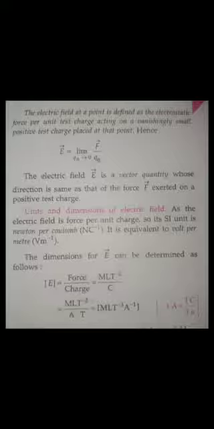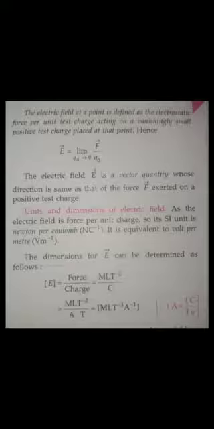Now what is the dimension and unit, you can say? So E is equal to force by charge, or force per Q. I know force is equal to M into A, where A means acceleration, so M L T minus 2. Yes or no? And what is charge? In the further class we'll study ampere, that is current. Q is equal to I into T, where I is for ampere and T for time. So altogether you will get E is equal to M L T minus 3 A minus 1, where A refers to ampere.